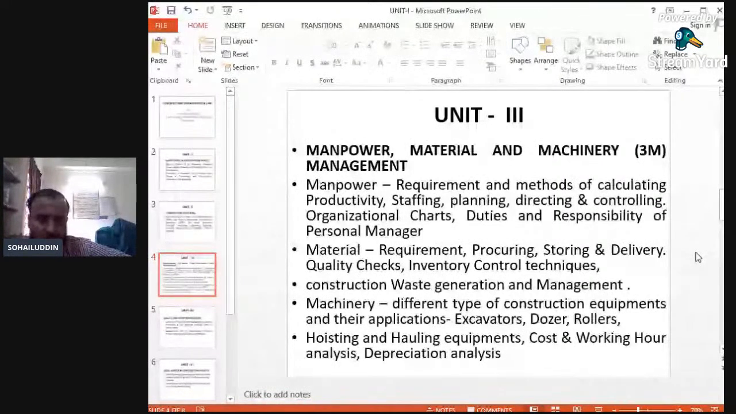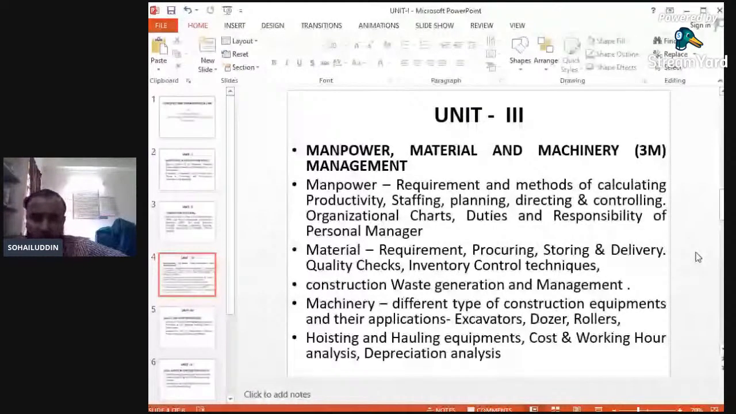Again, related with the machineries is hoisting and hauling equipments. Various equipments are there, such as gantry girders, and various chain equipments such as lifts. So hoisting and hauling equipments, various equipments are there. Cost and working hours analysis: how much cost will be required, what will be the working hours, as I have already said.